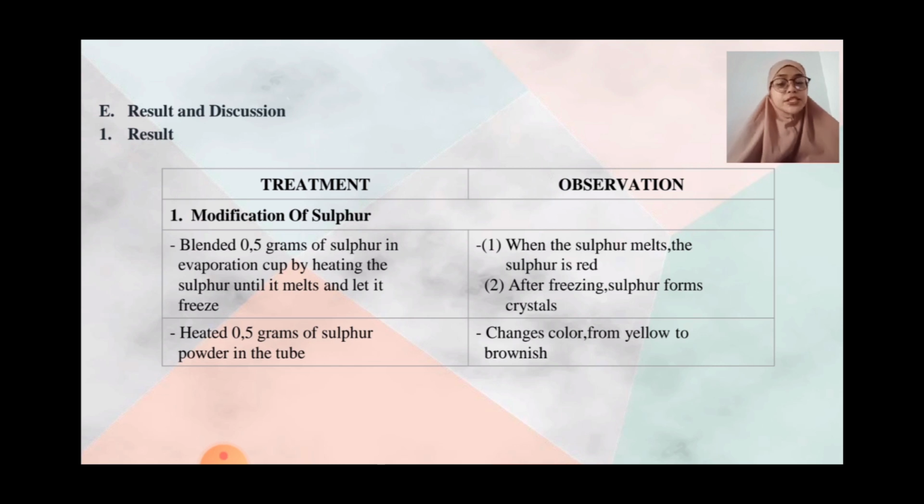Result and discussion. A first result. Treatment: modification of sulfur. Blend 0.5 grams of sulfur in the evaporation cup by heating the sulfur until it melts and let it freeze. Heat 0.5 grams of sulfur powder in the tube. Observation: first, when the sulfur melts, the sulfur is red. Second, after freezing, sulfur forms crystals. It changes color from yellow to brownish.